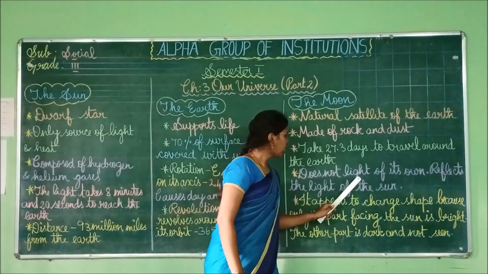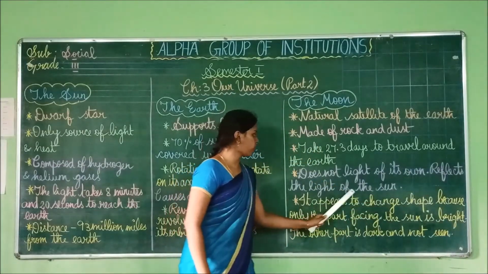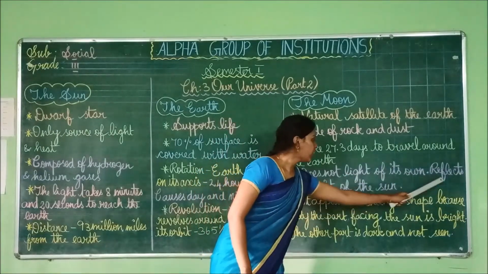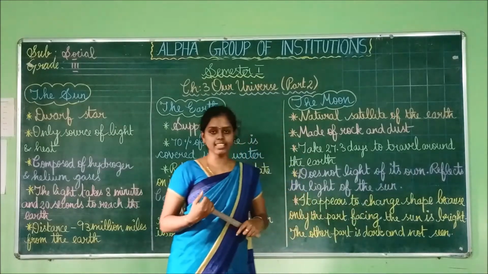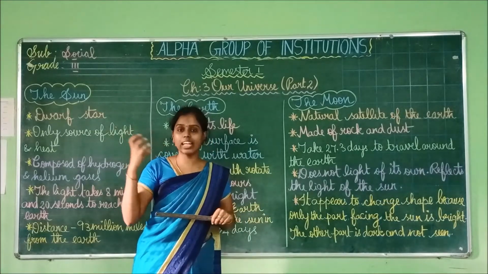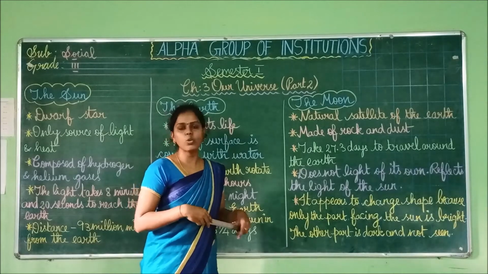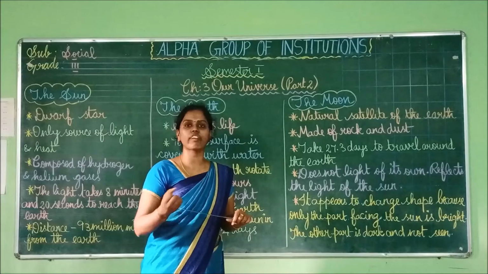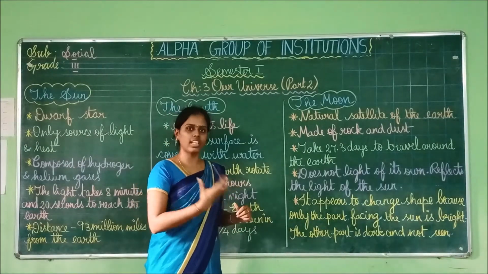Then it does not have its own light. It reflects the light of the sun. We can see the moon is giving light. We think that the moon is only giving light at night, but the moon does not have its own light. It will absorb the light from the sun and it will reflect the same light on the other side.